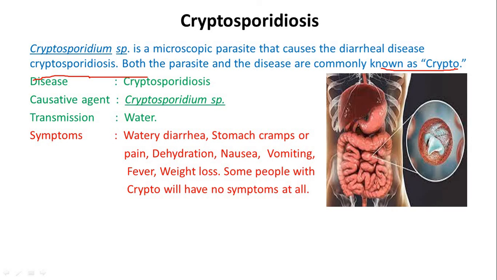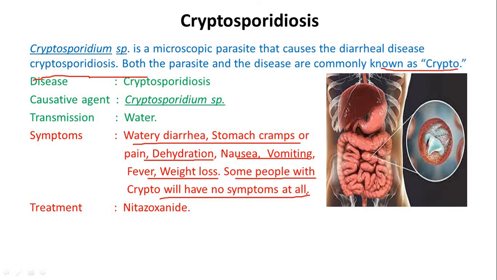Symptoms: watery diarrhea, stomach cramp or pain, dehydration, nausea, vomiting, fever, weight loss. Some people with crypto will have no symptoms at all. Treatment is nitazoxanide. Geographic distribution is worldwide.